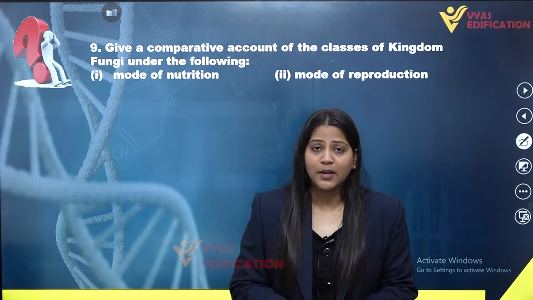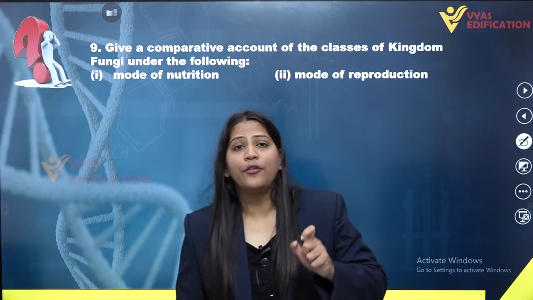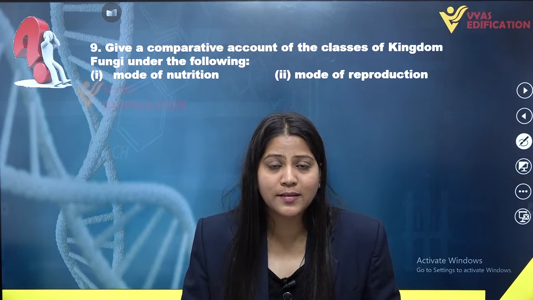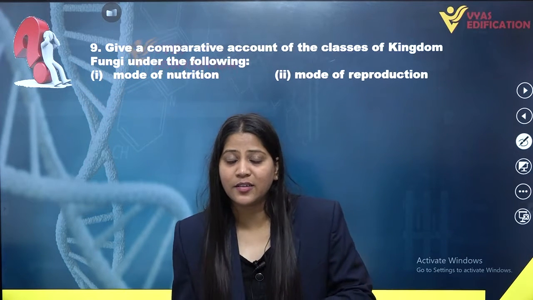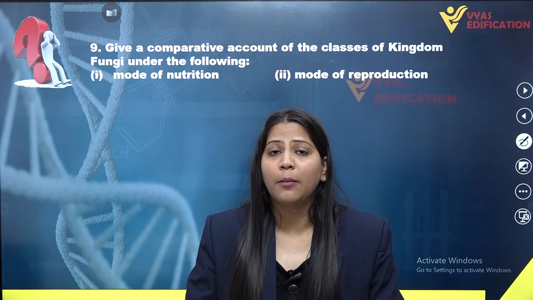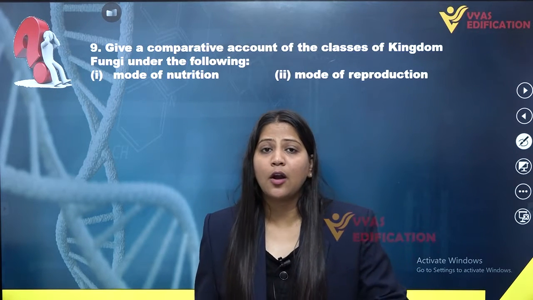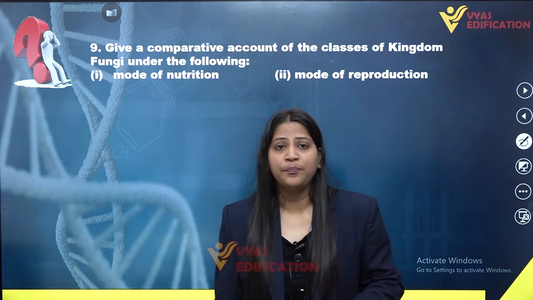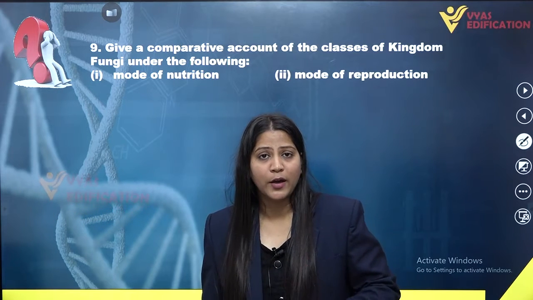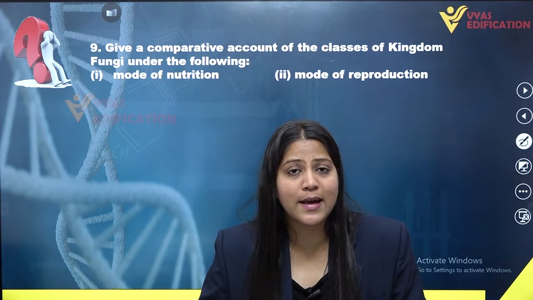First, if we talk about the first class of kingdom fungi, that is Phycomycetes. This group includes organisms like Rhizopus, Albugo, etc. If we talk about the mode of nutrition in them, they are obligate parasites on plants. And if we talk about the mode of reproduction in Phycomycetes, they can reproduce asexually and sexually as well.